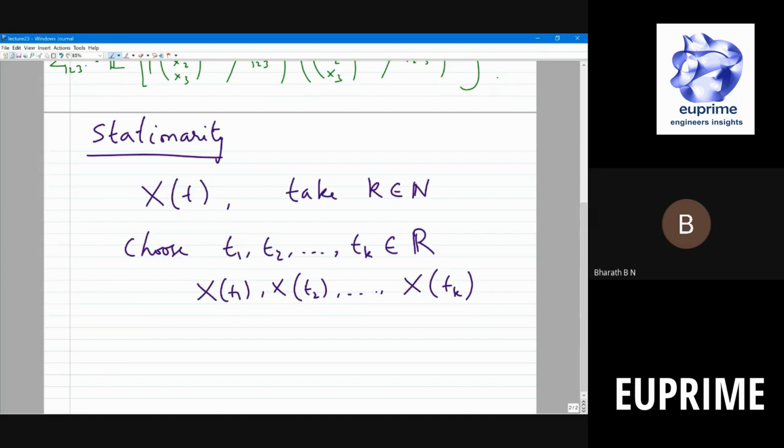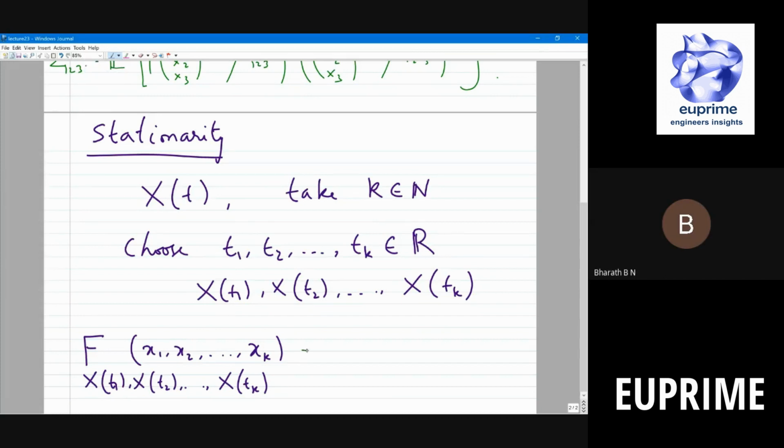Now you look at the joint distribution of this. For example, I'll write it in terms of the CDF. So F of x of t1, x of t2, etc., x of tk, of some x1, x2, x3. This will tell me the joint distribution of these k random variables. Is that clear? Fine.